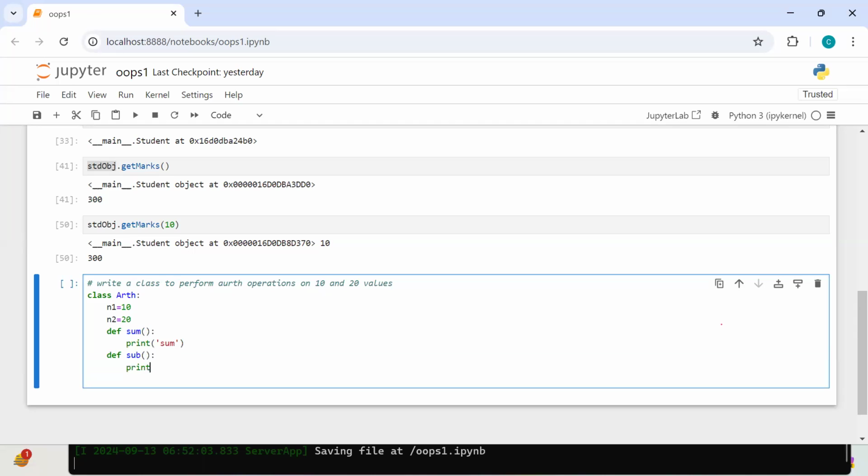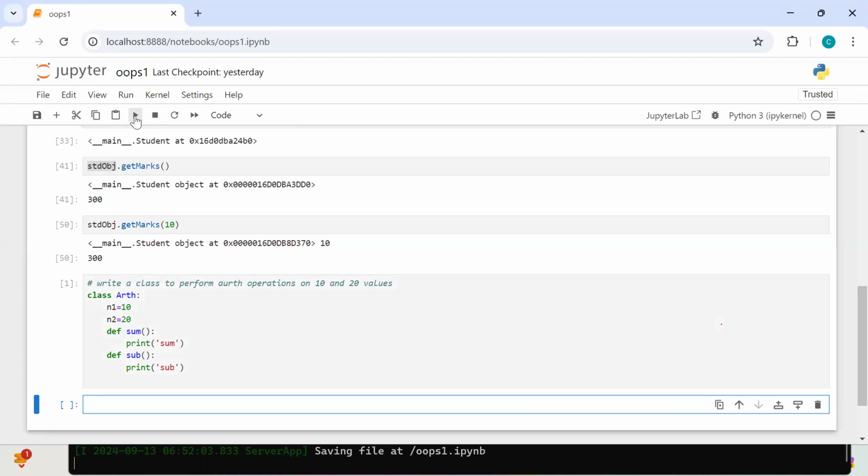Sub, print sub. Is it valid or not? Is it valid syntax or not? Okay, no problem. We'll see that one later. First of all, can I run it? Nope, 100% valid. Okay, why did I say 100% valid?